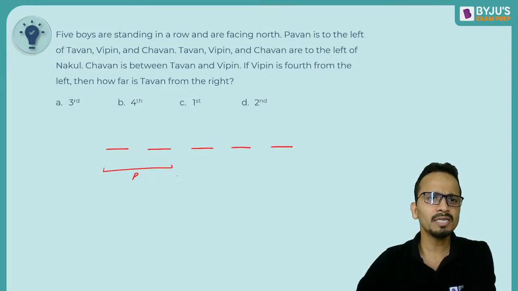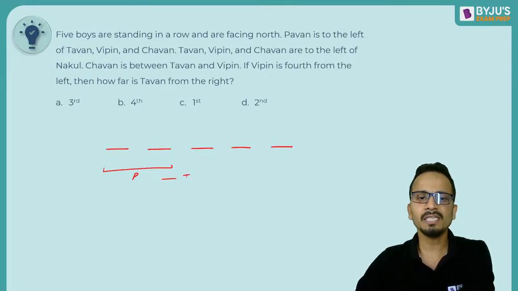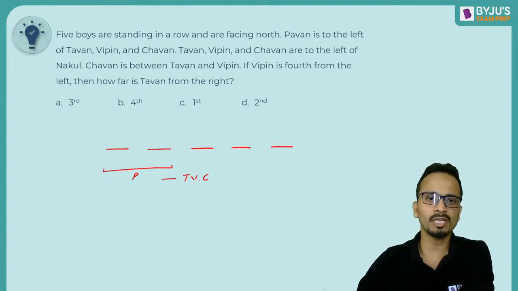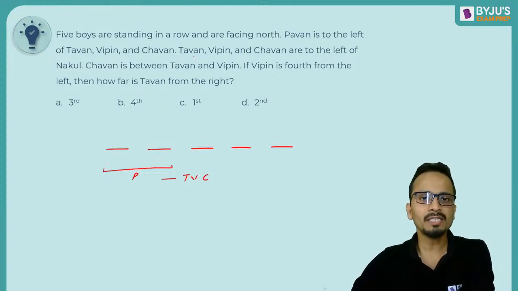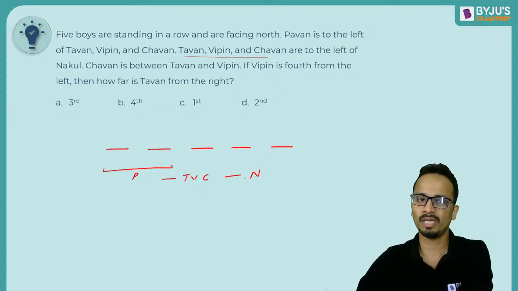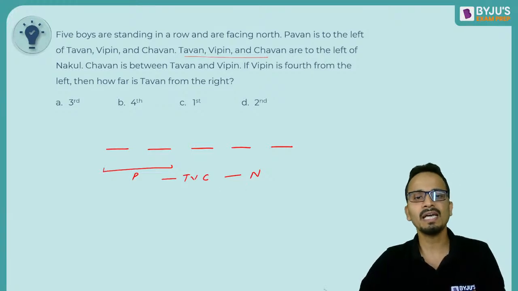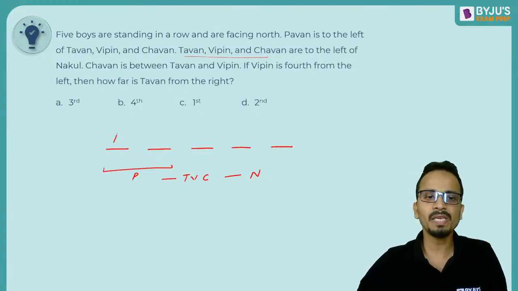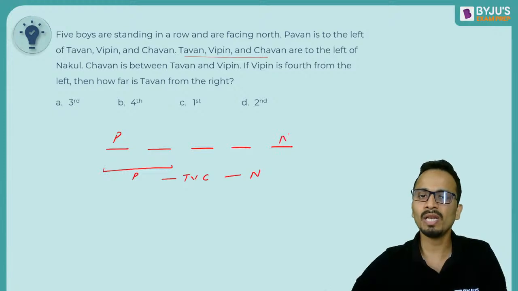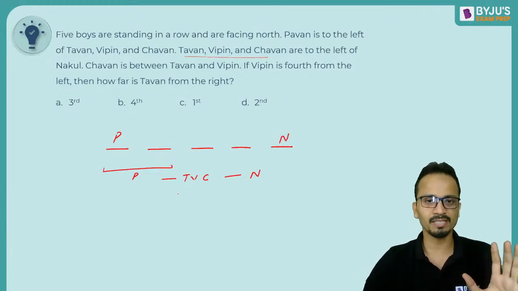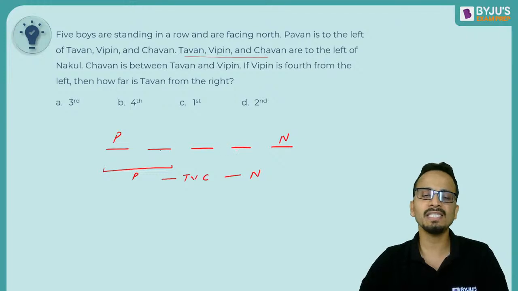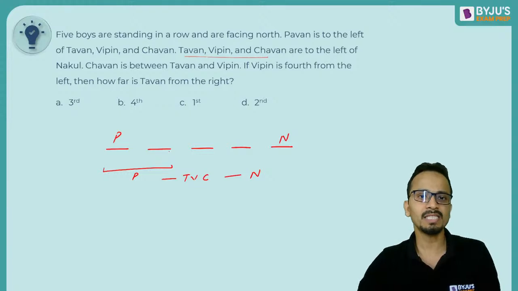the remaining three, T, V, and C, will be on the right of P. Now again, T, V, and C, the same set of three people, are to the left of Nakul. So all of them are to the left of Nakul as well. So now I can say that since these three people are on the right of P and on the left of N, P will come at chair number 1, N will come at chair number 5. All right. So ये तो fix हो गया, and T, V, and C at chair number 2, 3, and 4, not respectively. Now let's see what will happen.